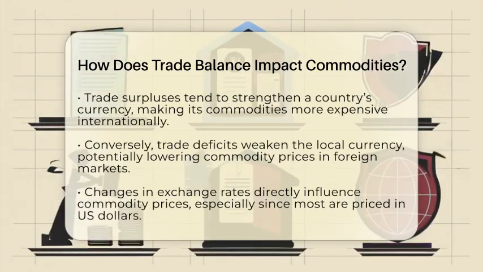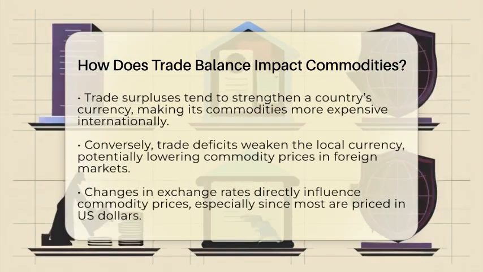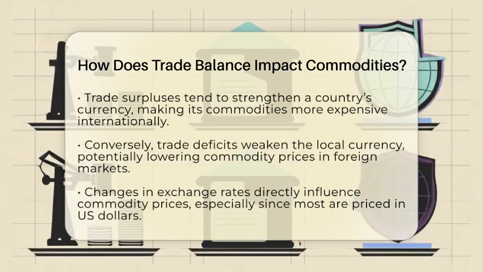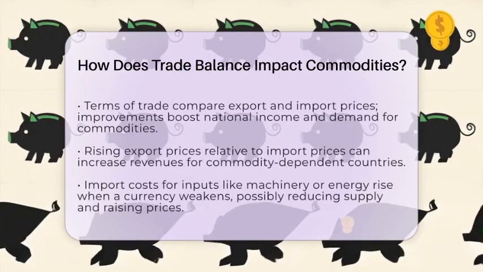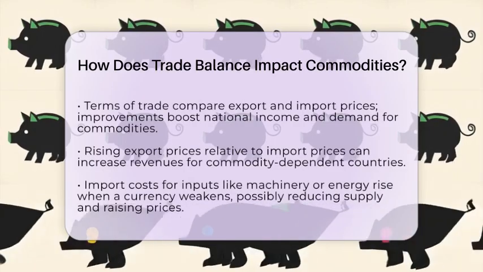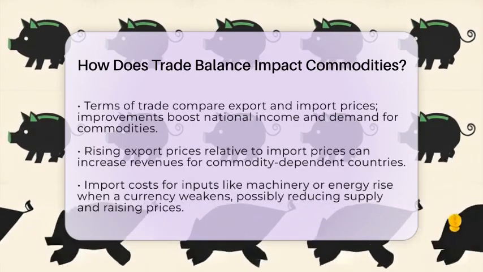Terms of trade are another key factor. They compare export prices to import prices. When export prices rise faster than import prices, a country's terms of trade improve. This boosts national income, allowing more spending and investment.